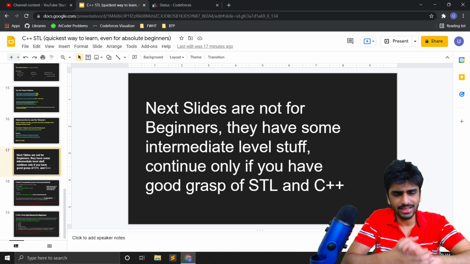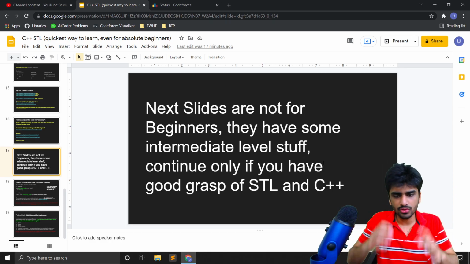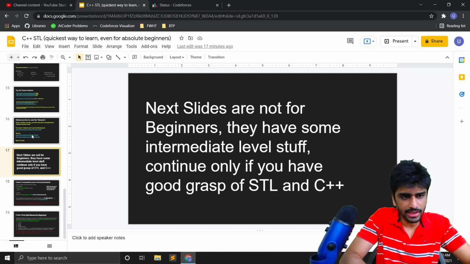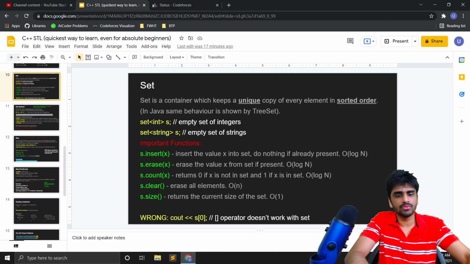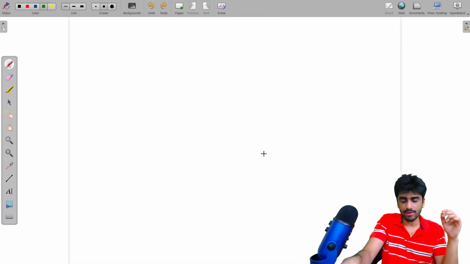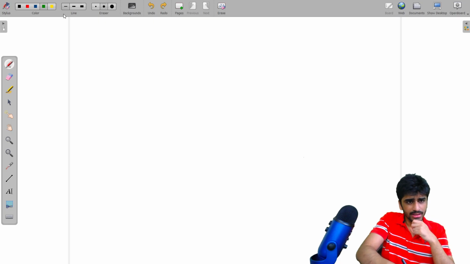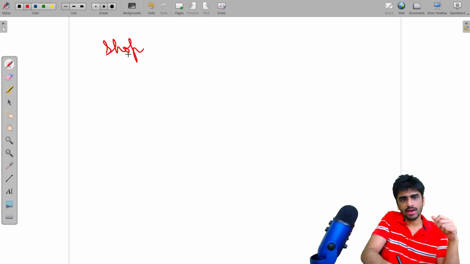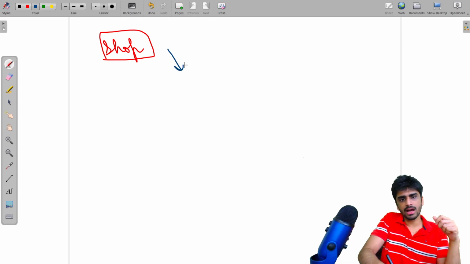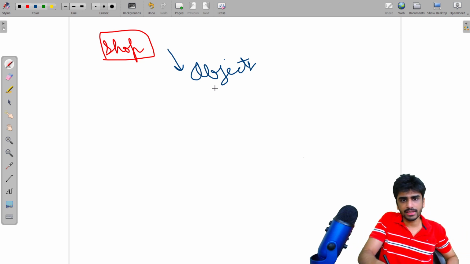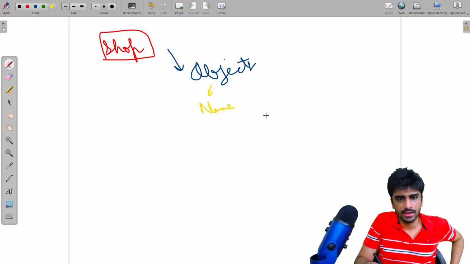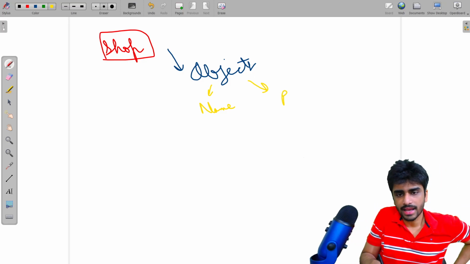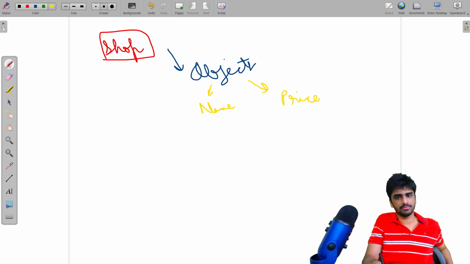I'll talk about it in just a few minutes, not going too much into detail, but before that I want to talk about one good example in which you can use sets. Let's say you have a problem. This is a very good problem, and let's say you have a shop. In this shop there are a lot of objects being sold. Each object has a name, like a ball or a cup or anything, and then it has a price. So each object has a name and a price.